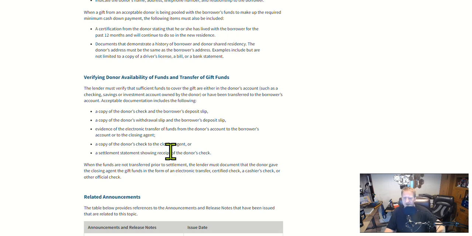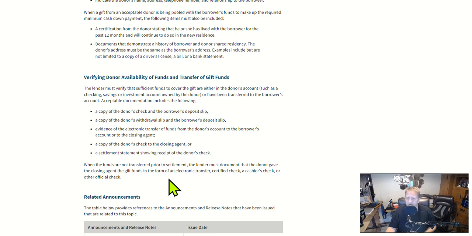I've had scenarios where an underwriter has asked me for the donor's bank statement showing where the money was withdrawn. And it looks like I can use this as evidence to say, listen, we're not going to get into the donor's personal information. Instead, we're just going to give a donor's check and a borrower's deposit slip. Any of these things appear to work.